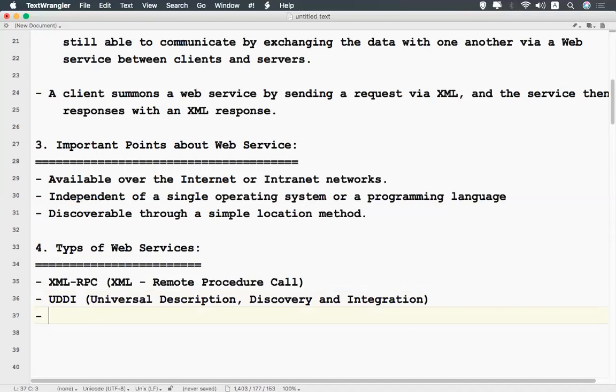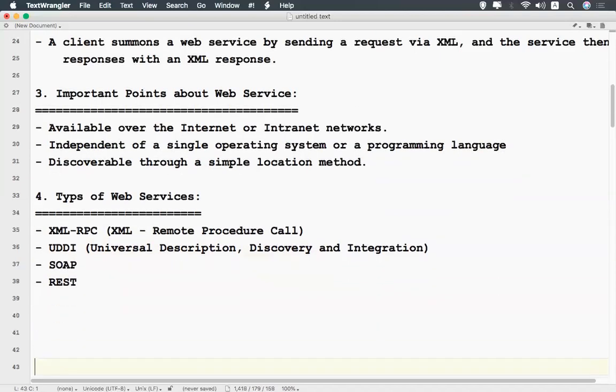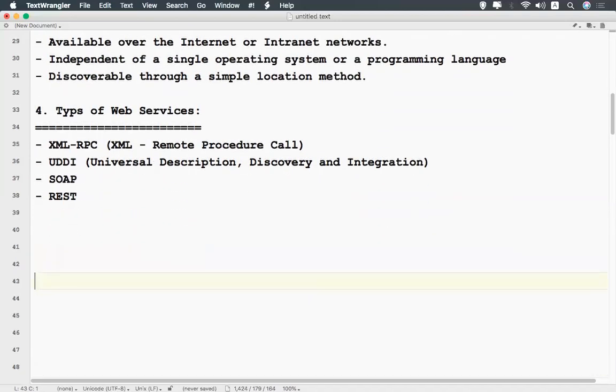The next one is SOAP and the next one is REST. So we have different types of web services: XML RPC, UDDI, SOAP, REST. But in the market, the very frequently used are SOAP and REST. Okay, so we'll talk about these things.